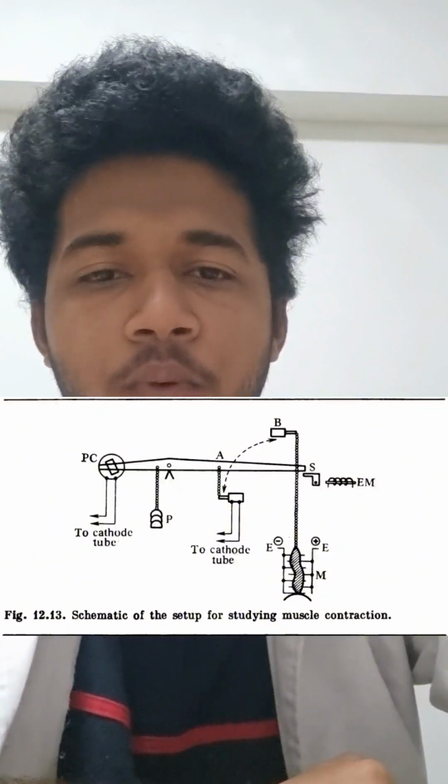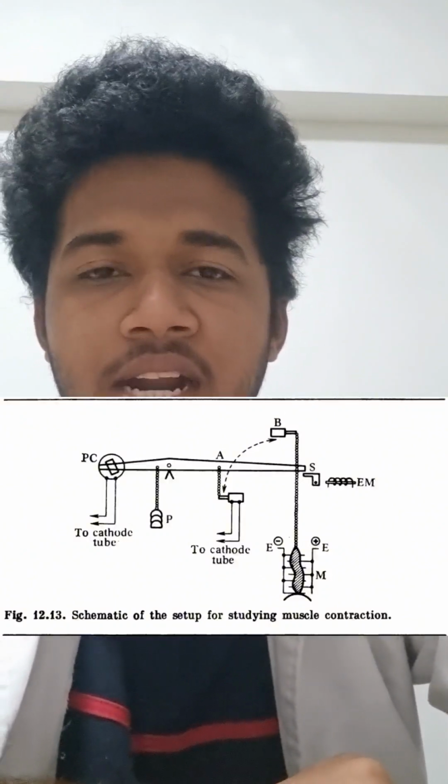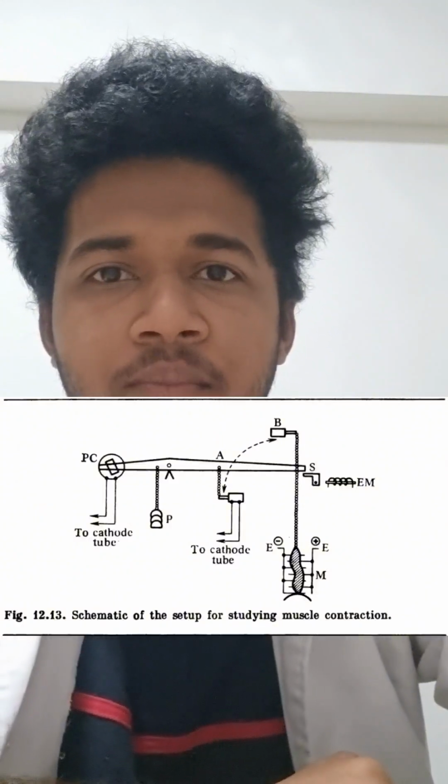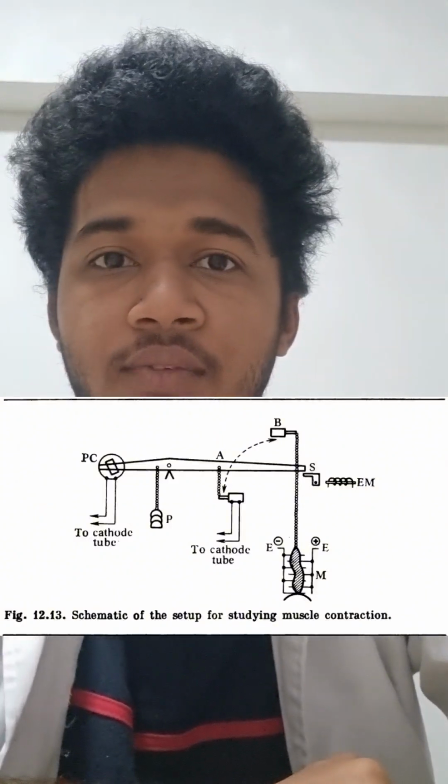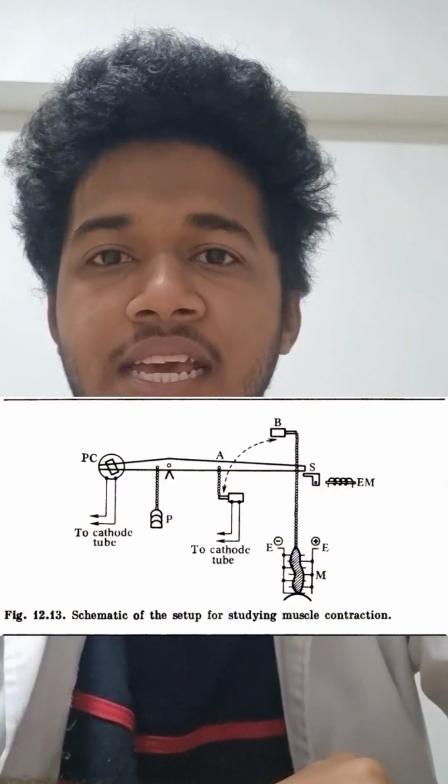The experimental procedure of the corresponding measurements was developed in the classical works of Hill and later repeatedly improved. Figure 12.13 shows the experimental setup. The muscle M is attached to one end of the lever. The other end of the muscle is tied to a rigid support. Contraction is stimulated by electrodes E.